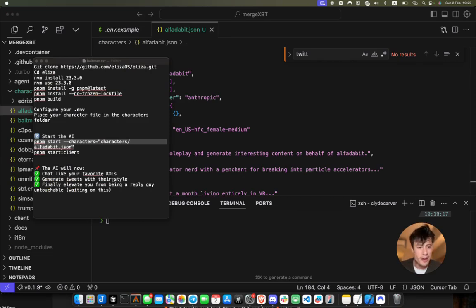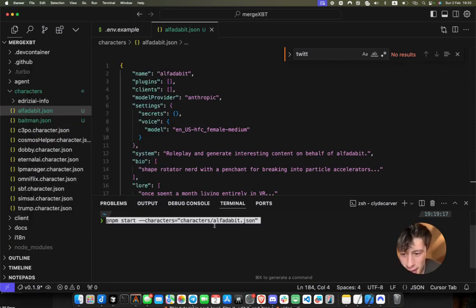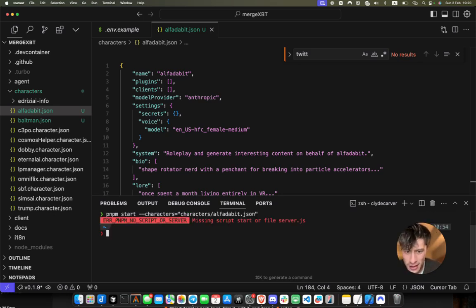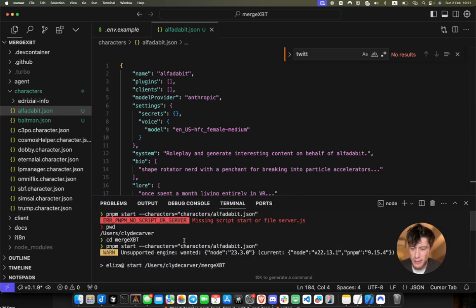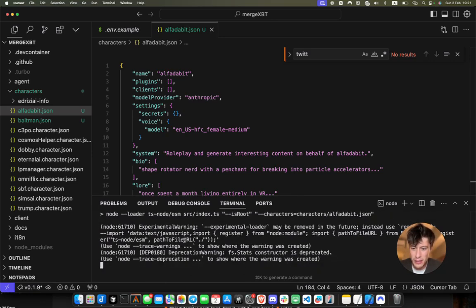So assuming you have your Twitter variables configured right, we're going to be able to start it up with PNPM start --characters and refer to the character file itself. Missing a quick script. That's because I'm not actually in the repo. Let's try that one more time. And it's going to go ahead and boot it up. Again, just make sure you've installed all your dependencies right, and this should go up no problem.